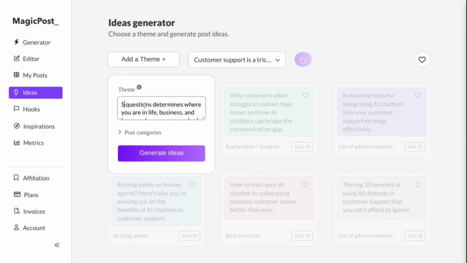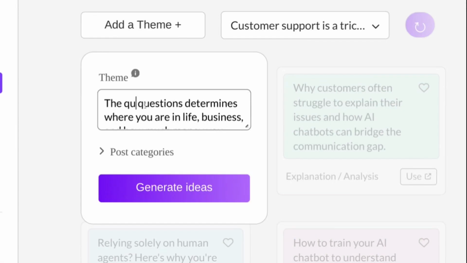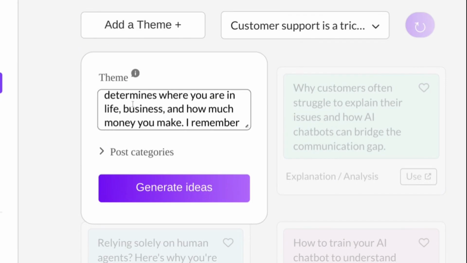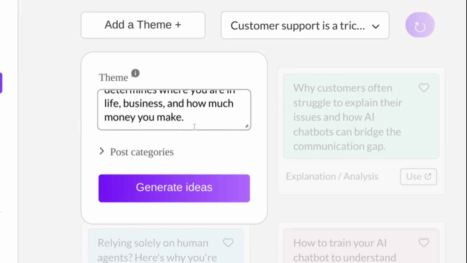I'm going to go with: the quality of your questions determines where you are in life, business, and how much you make. Let's say I want to generate more posts based on this brain dump idea.